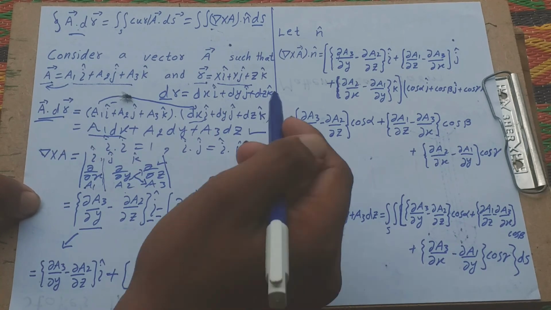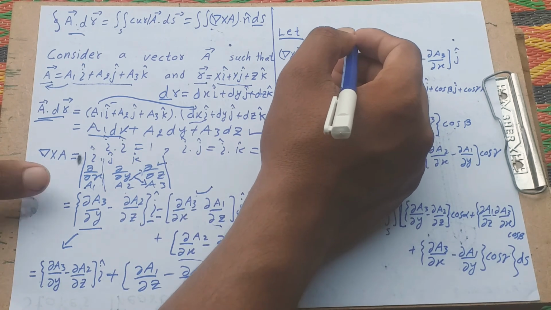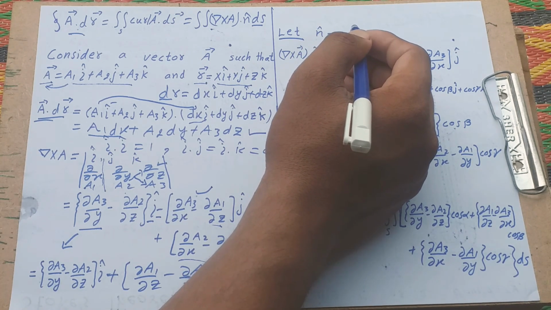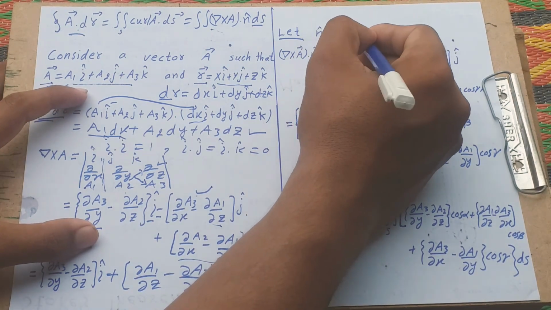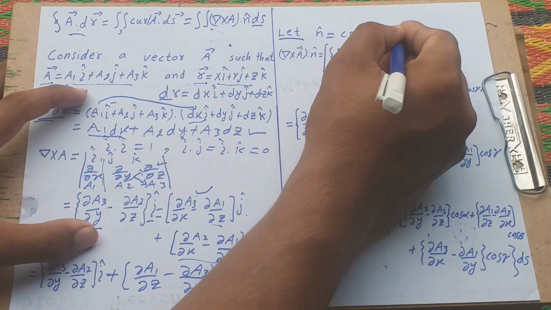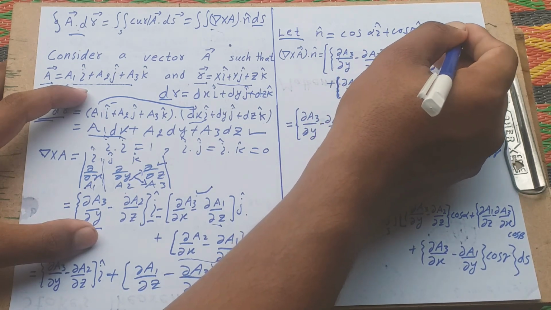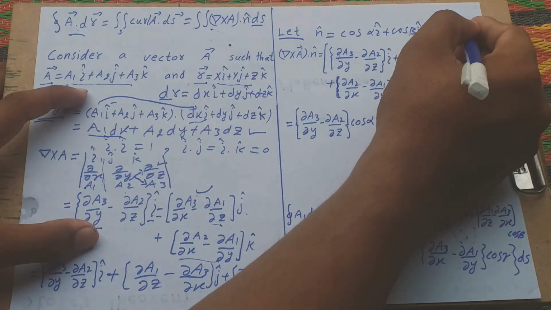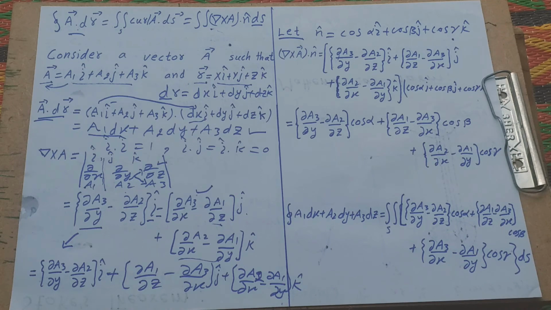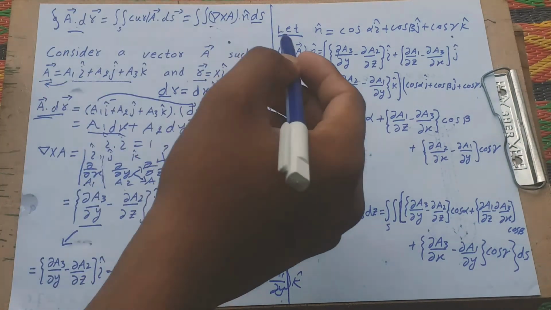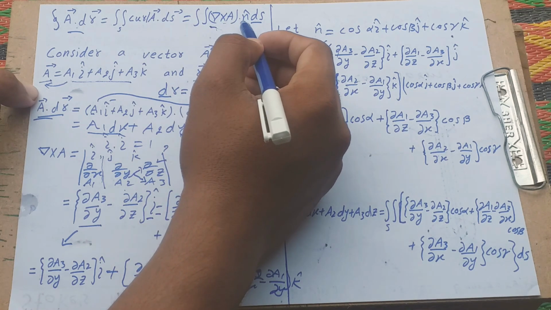Okay, this is the key. And also let n be the normal showing directions, so n is equal to cos alpha i, cos beta j, and cos gamma k. Okay, understand? And now we multiply, meaning we obtain curl A dot n.